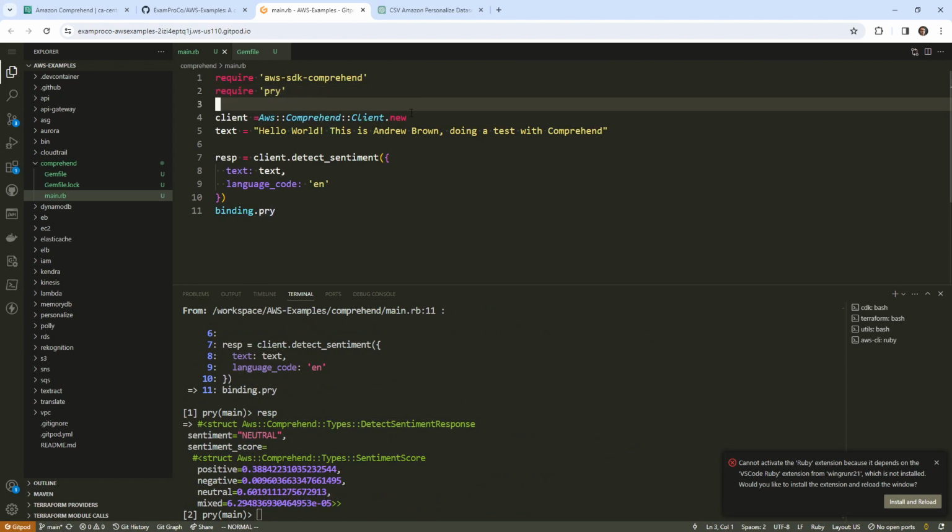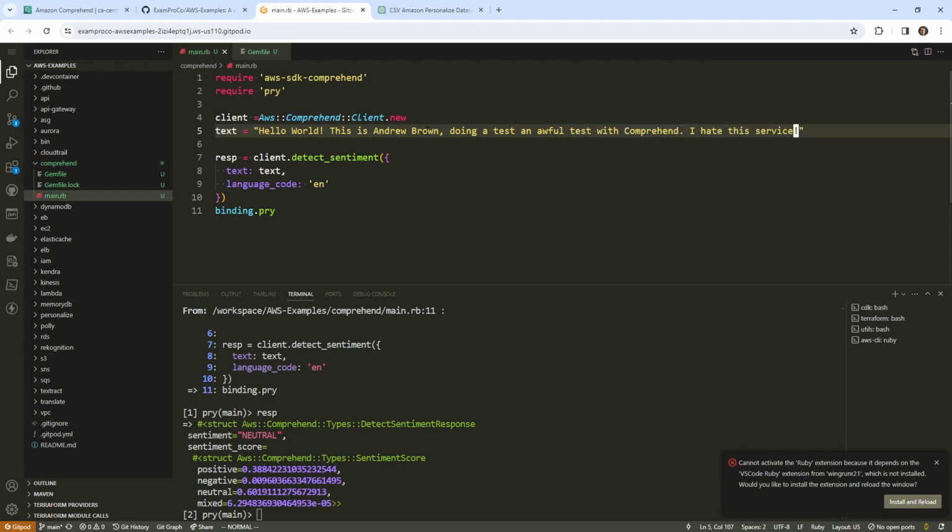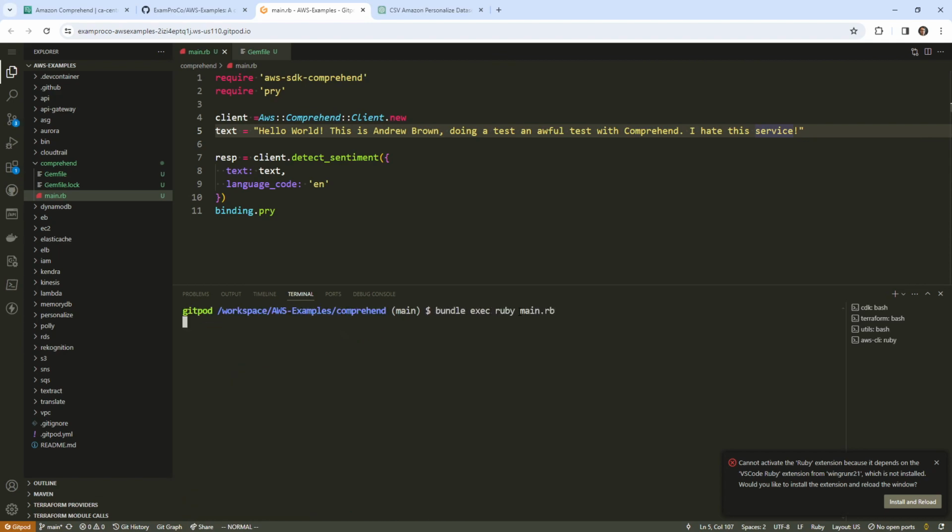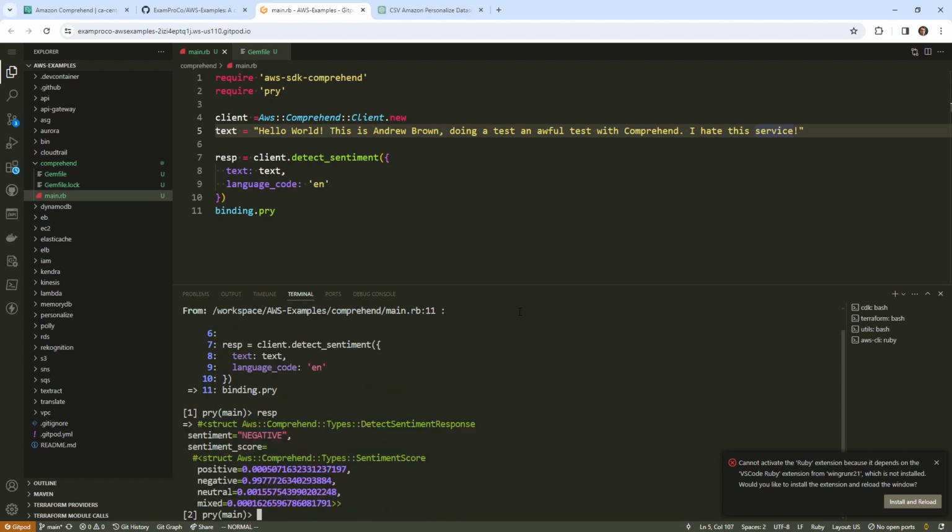Let's go ahead and change this. So, doing an awful test with Comprehend. I hate this service, and I'm just saying that as a joke because I want to see if it goes into the negative. I guess we could have done positive, but that's what we'll do. And we'll just go ahead and type in rsp. And here we have our negative sentiment.